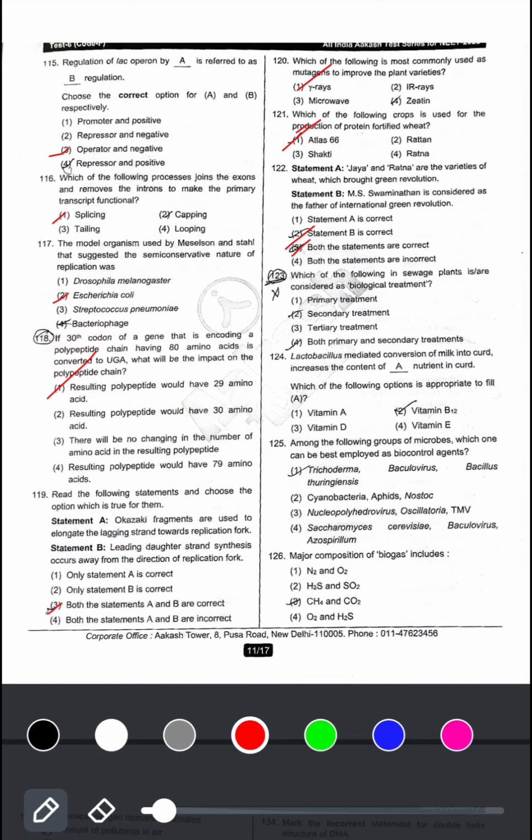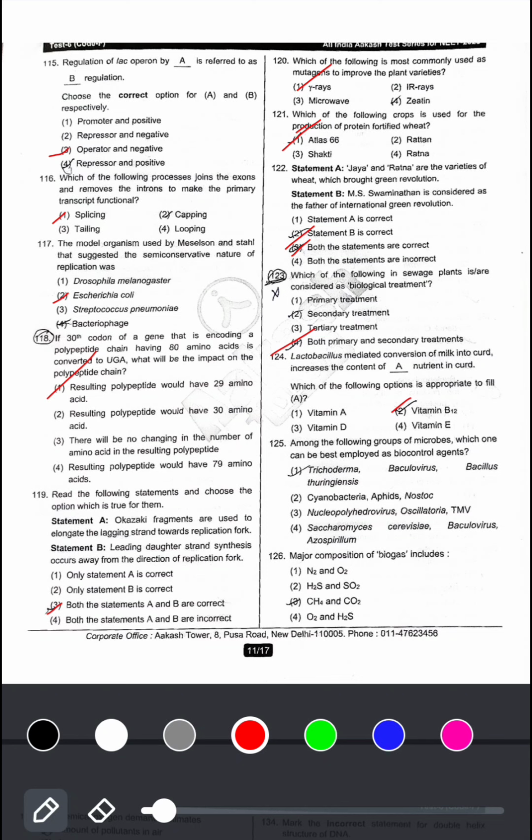Which of the following in sewage plants are considered as biological treatment? Biological treatment is both primary and secondary, both biological. Next, lactobacillus mediated conversion of milk into curd increases the content of dash nutrient in curd, vitamin B12.